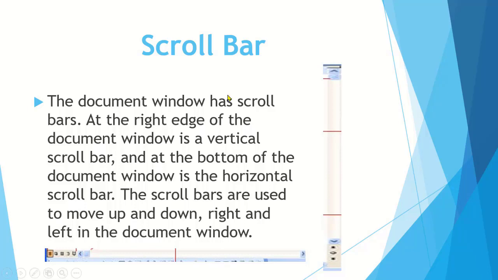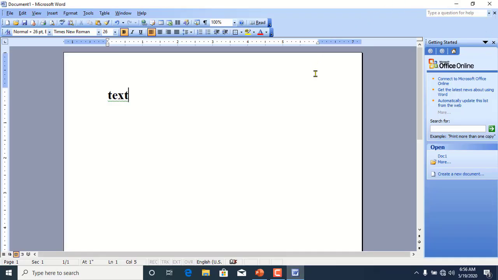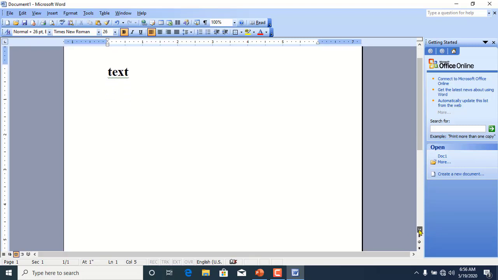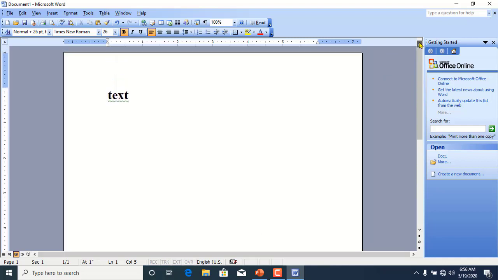As we can see, this is the main window of Microsoft Word, and through this vertical scroll bar we can move the document up and down. You can move up and down very easily. In the same way, we use the horizontal scroll bar to move the document left and right very easily.